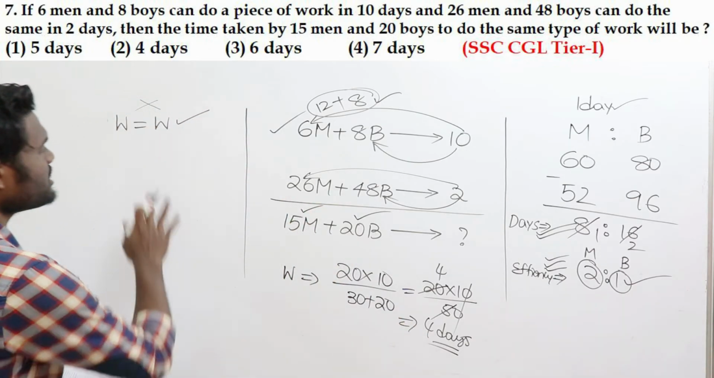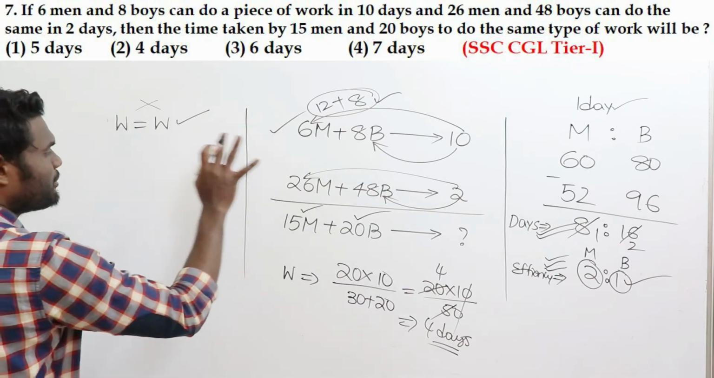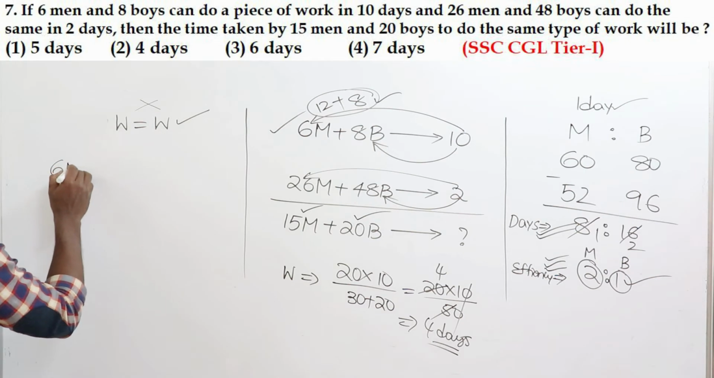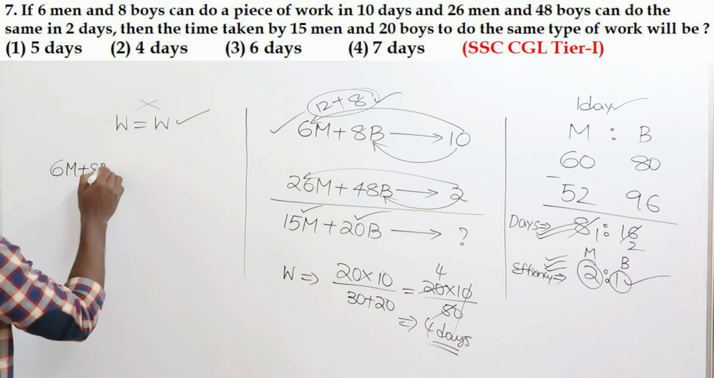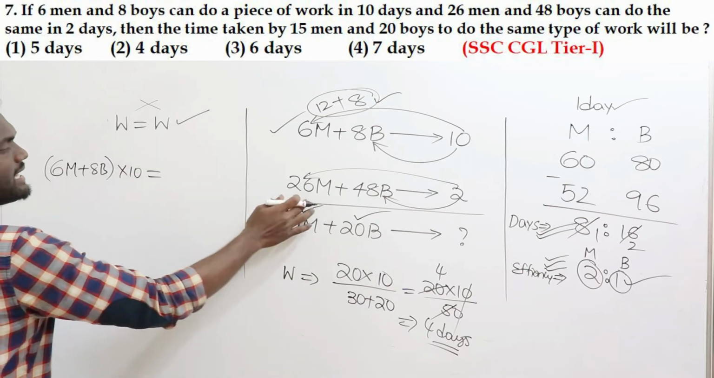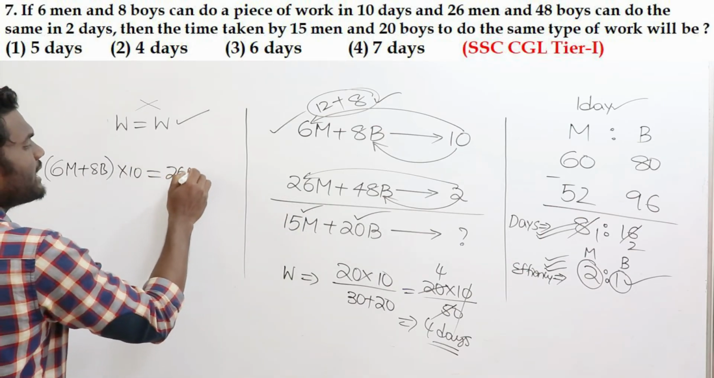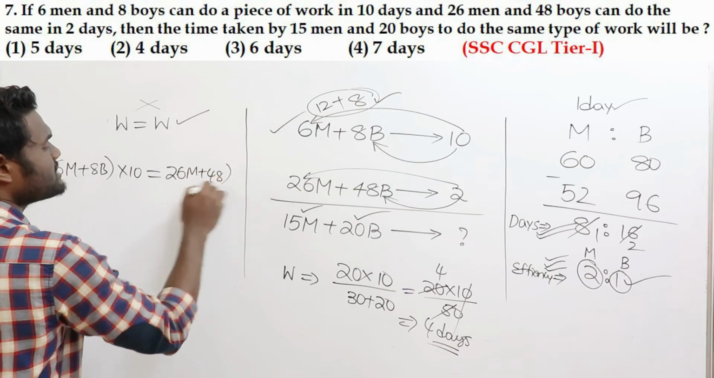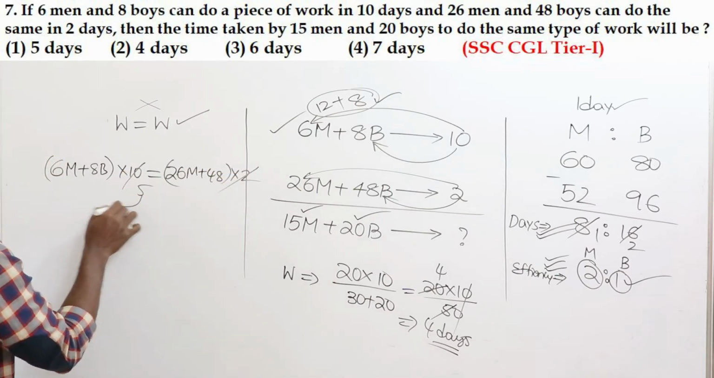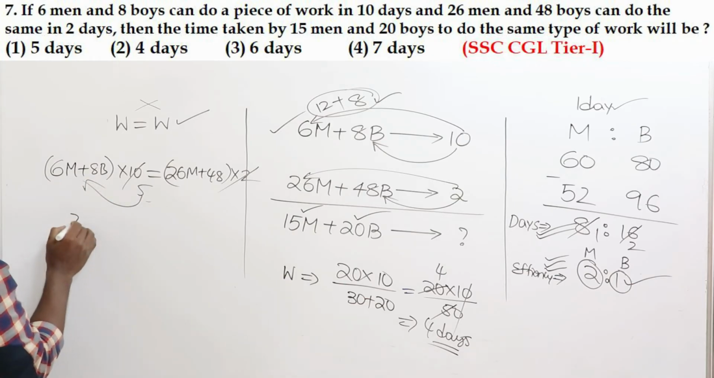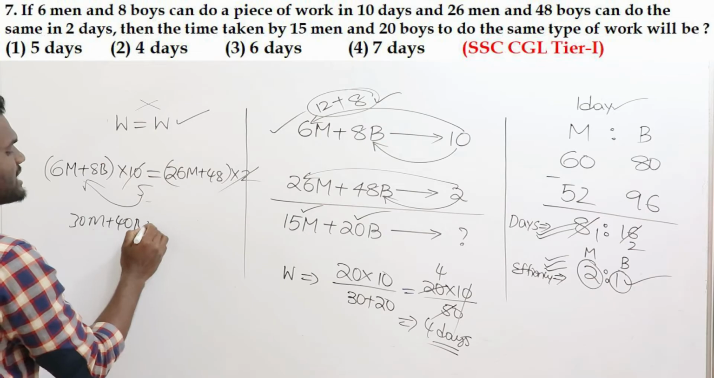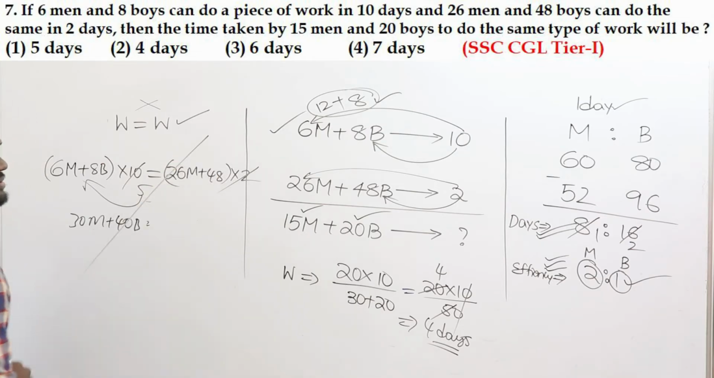If you do normal procedure, what happens? The procedure will be in this way. 6 men, 8 boys, 10 days means this will be 6 men plus 8 boys. How many days means 10 days of time. Similarly, here 26 men plus 48 boys, how many days means 2 days of time. Now 2 cancels here 5 times, and when you simplify this one, 6 5 times 30 men plus 8 5 times 40 boys, and if you go on simplifying, it consumes us a lot of time.